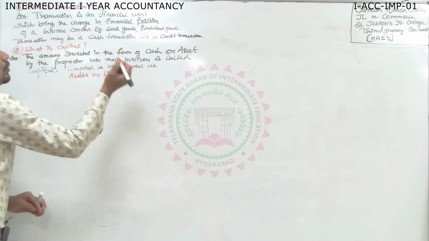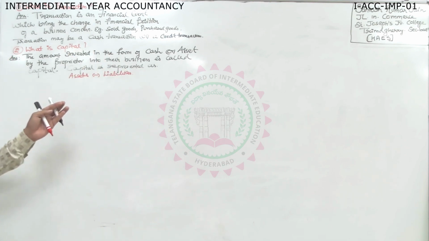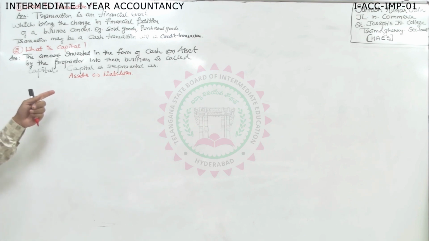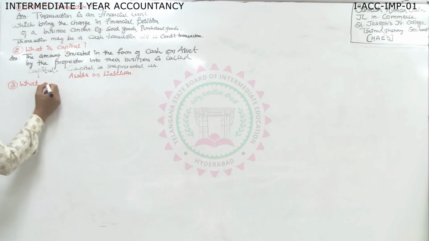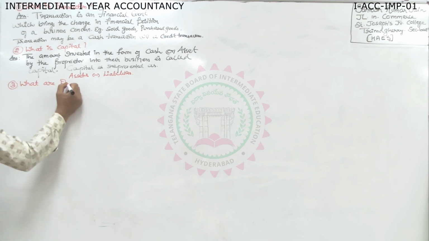This also you can write. Okay, capital is represented by assets minus liabilities. Even if you write this, it will give you the full marks. Then, sir, what is question number 3? Question number 3 we expect is, what are drawings?